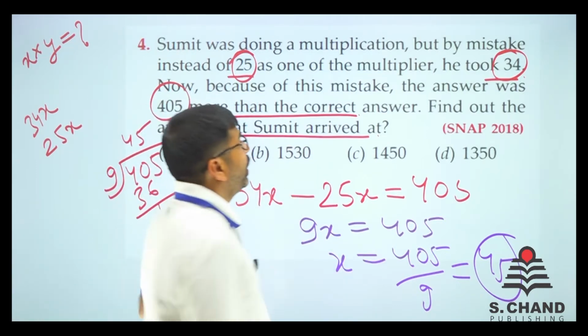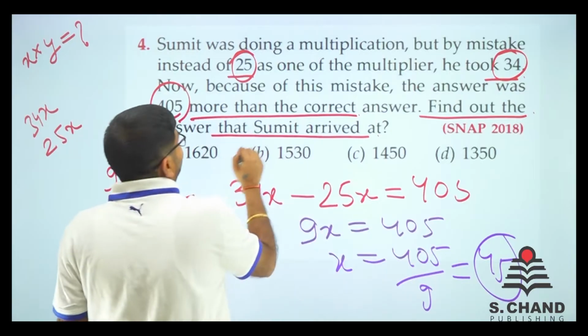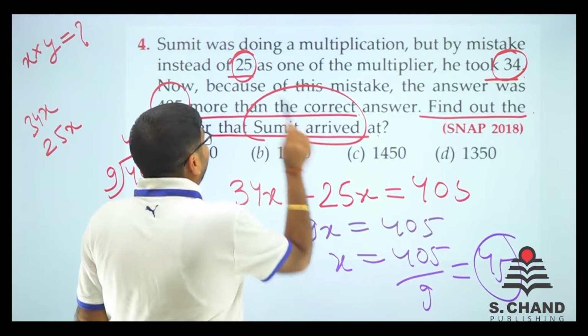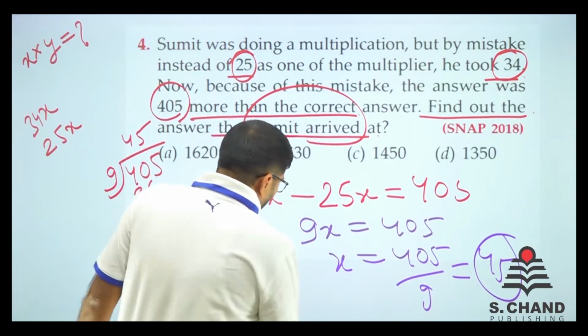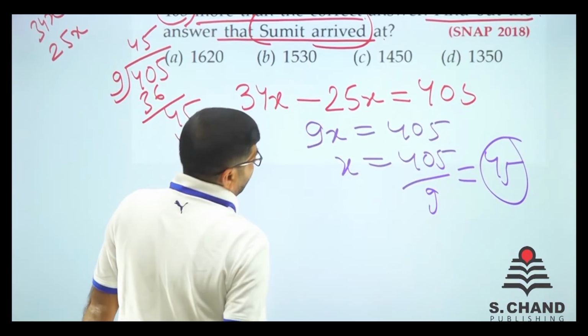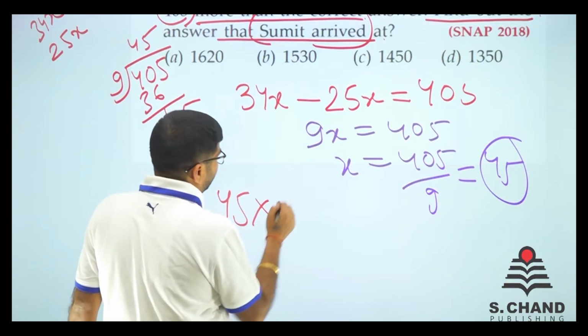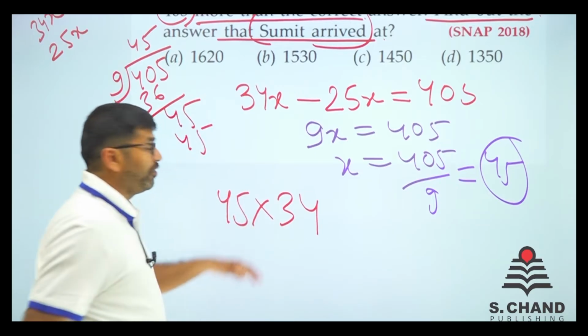Now what is the question? Find out the answer that Sumit arrived at. So we need to find the answer Sumit arrived at, right? Because he multiplied 45 by the mistaken 34, we have to find this answer.